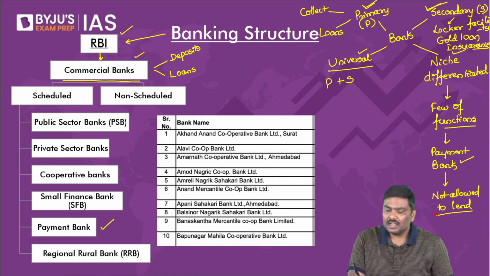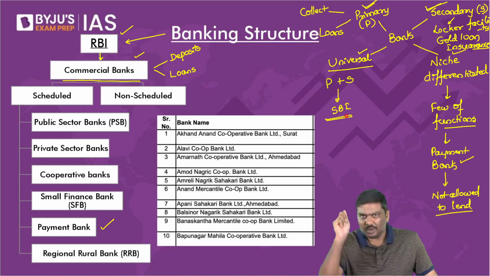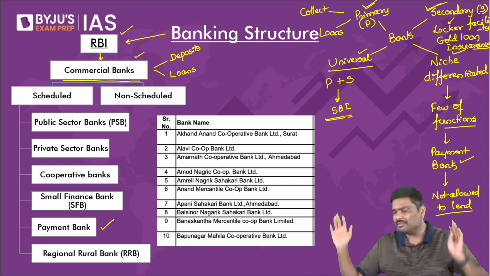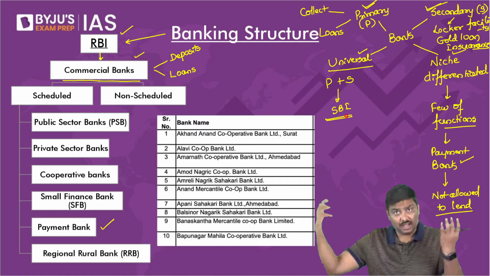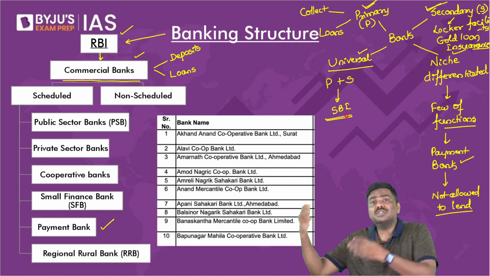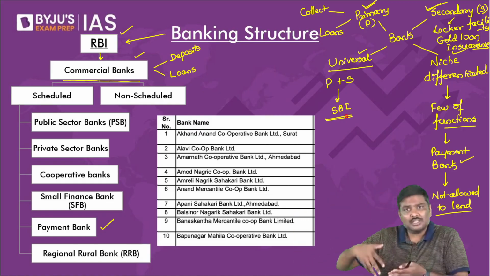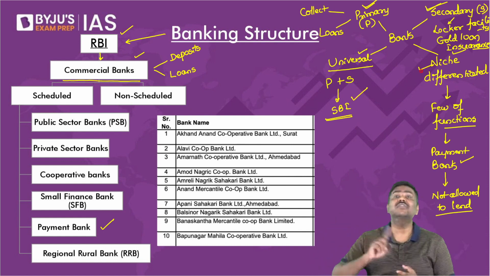On the other side, what about State Bank of India? Look at the features. Look at the services provided by State Bank of India. Whatever I've written on the slide, primary plus secondary, SBI will provide all of them. Can you have a locker facility? Can you open a locker in SBI? Of course, yes. Can you approach SBI and get various types of insurance services? Yes. Can you get a loan from SBI? Yes. Can you keep money with SBI? Yes. So one is universal, the second one is a differentiated bank.